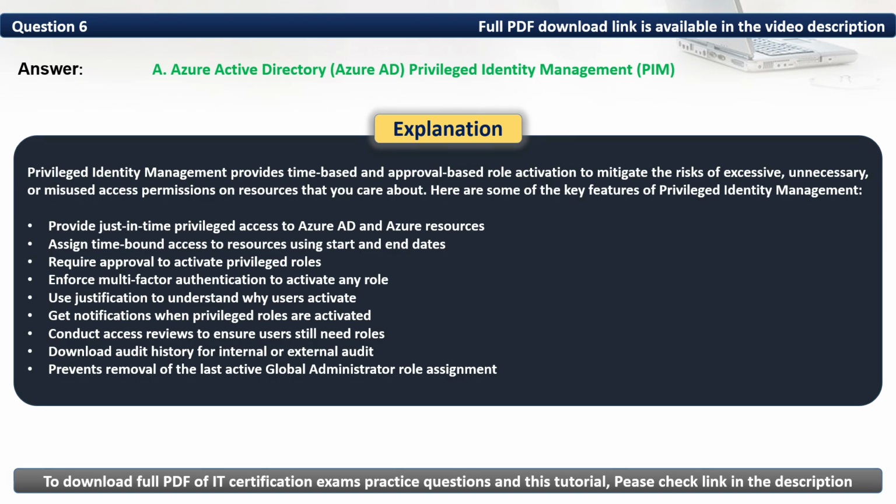Privileged Identity Management provides time based and approval based role activation to mitigate the risk of excessive, unnecessary, or misused access permissions on resources that you care about. Here are some of the key features of PIM that you can go through.